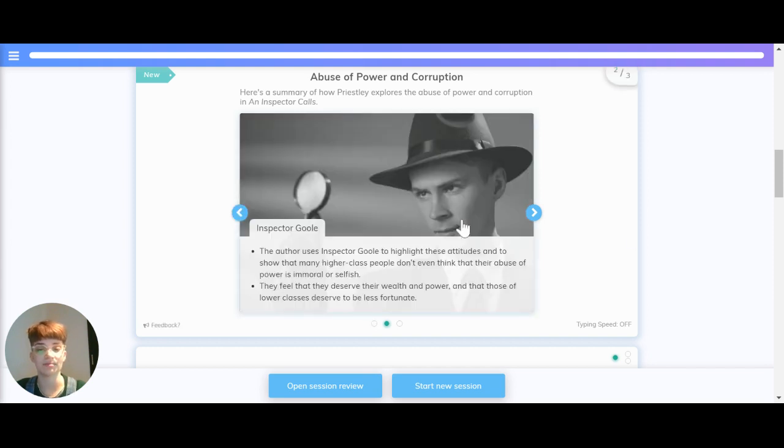and never think about them again. The author uses Inspector Gould to highlight these attitudes and to show that many higher class people don't even think that their abuse of power is immoral or selfish. They feel that they deserve their wealth and power, and that those of the lower classes deserve to be less fortunate.